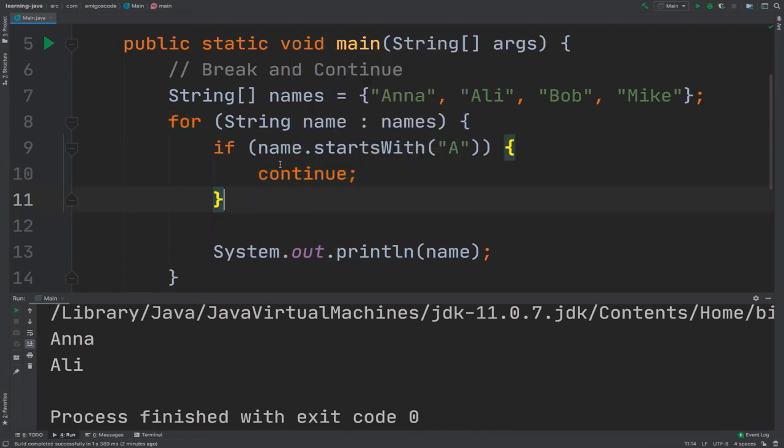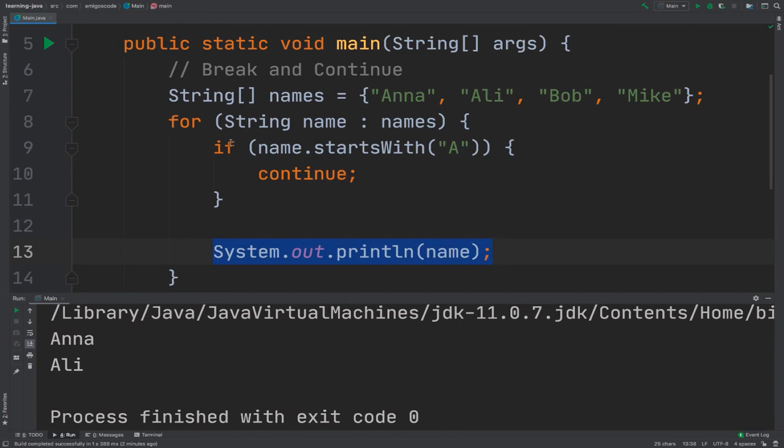So for this example, the first time that the loop goes around, this is Anna, starts with A, continue, and then this line right here is never executed. Then it checks the second one, Ali, starts with A, yes, don't execute this line. So don't execute anything that comes after continue.